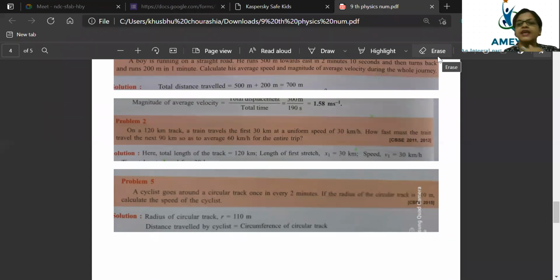Why is it called a case of retardation? I'll tell you. Beta, understand one thing. The most important point here is why it is called a case of retardation: when you want to stop at a particular point, there are two conditions. Either you can accelerate your cycle or you can brake your cycle. If you are going to stop your cycle, that means you are going to put brakes. Yes, correct. Then only you can stop the cycle.